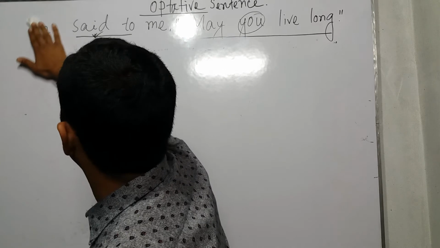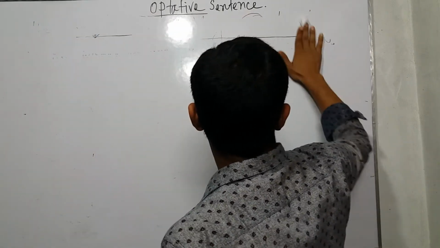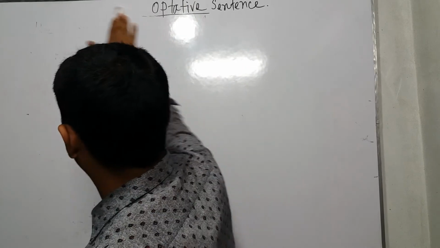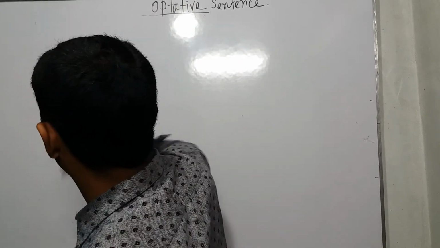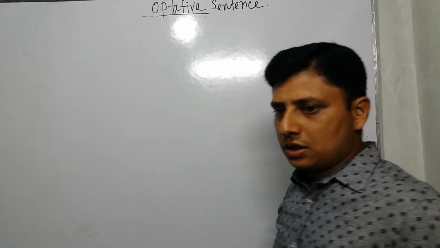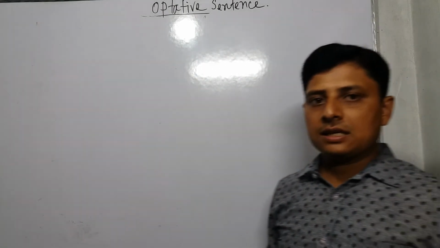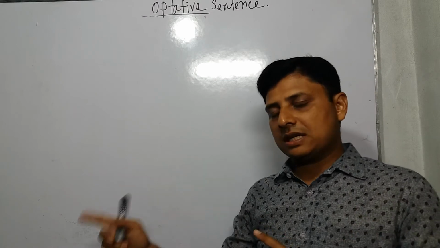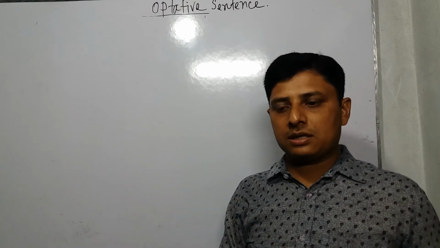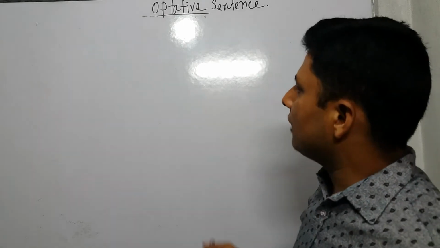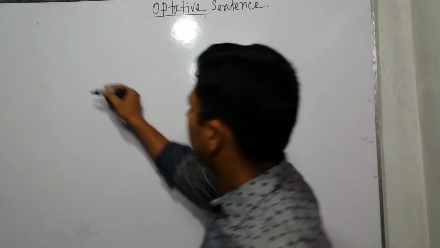Instead of said to, we use prayed for or wished for, and then instead of comma, inverted comma, we use that. The person changes: first person depends on subject, second person depends on object, third person there is no change.